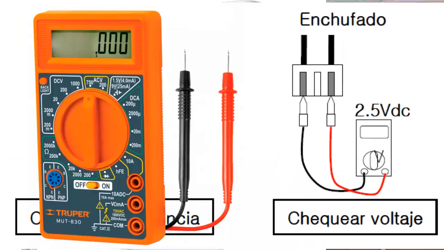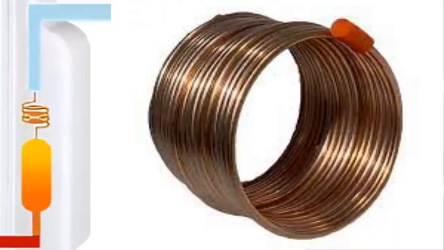8. Sensor power supply. With the sensor connected and the board powered on, verify that the voltage is close to 2.5 volts of direct current. 9. Capillary tube obstruction. If the capillary tube is obstructed, the equipment may show symptoms similar to a lack of gas. Check if the capillary tube is too cold or frozen, indicating an obstruction.